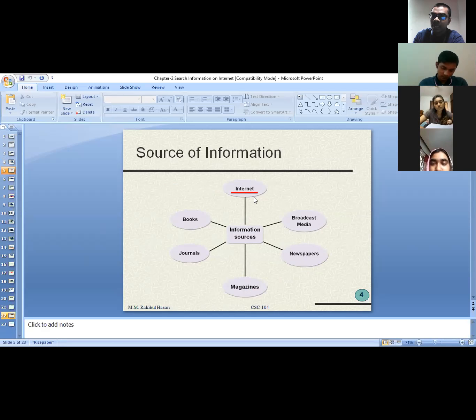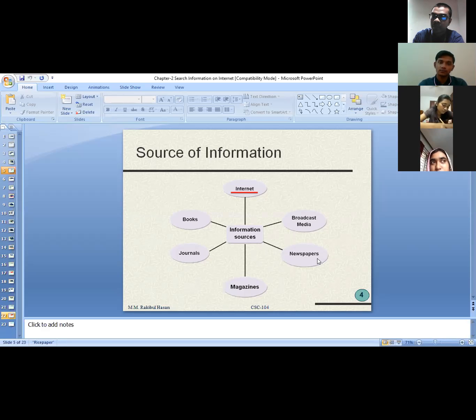Broadcast media. What does broadcast media actually mean? Any idea, anyone? Sometimes we use this term, broadcast media. Broadcast media means mass media, like your TV, like your radio. These are called broadcast media.